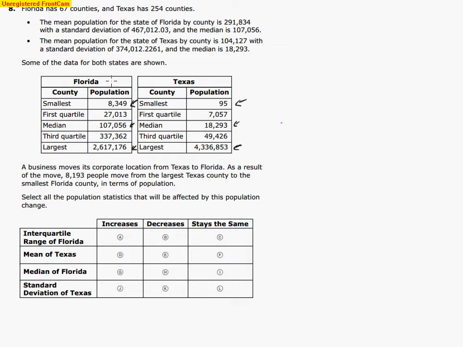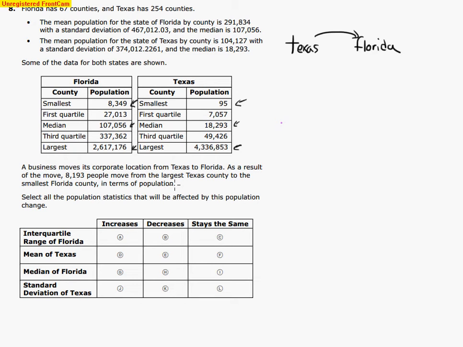So one of the things that I want to keep in mind is what changes when we move things around. Because what's going to happen is we are moving a business, moving its corporation location from Texas to Florida. So we're taking people from Texas and moving them to Florida.